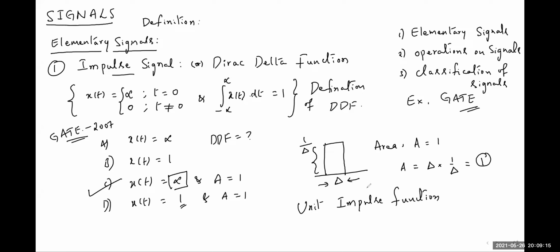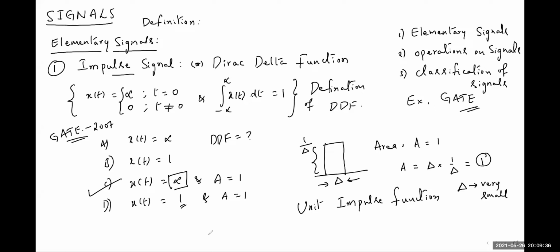Observe here the width should be very small, because the signal has amplitude infinity at only a single instant, t equal to 0.